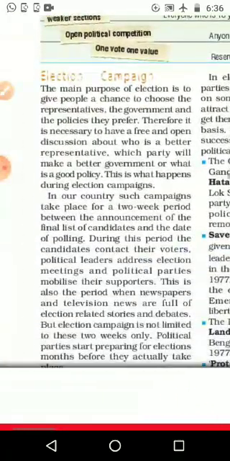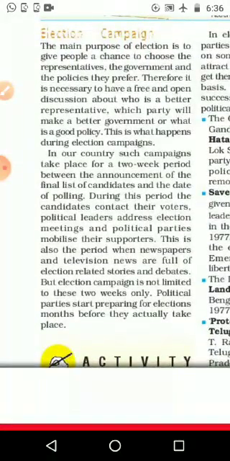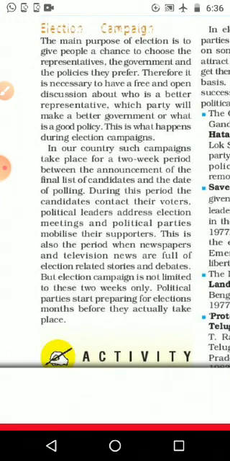Then comes the election campaign. The main purpose of the election is to give people a chance to choose their representatives, the government and the policies they prefer. Therefore, it is necessary to have free and open discussion about who is the better representative, which party will make a better government, or what is good policy. This is what happens during the election campaign.